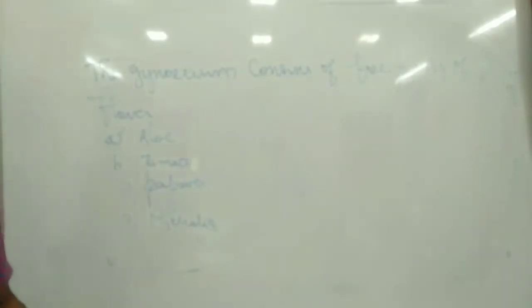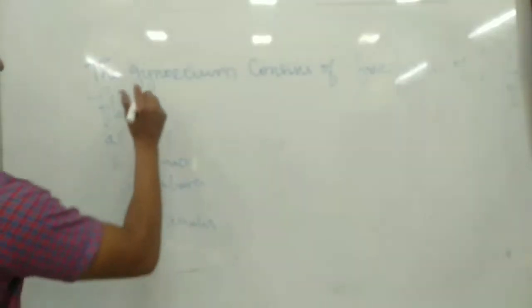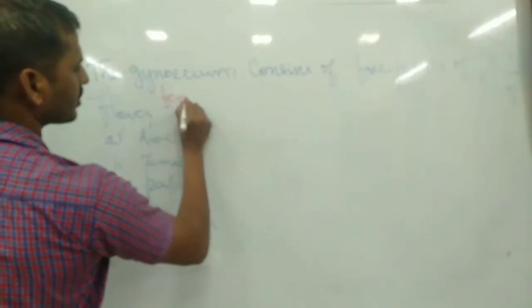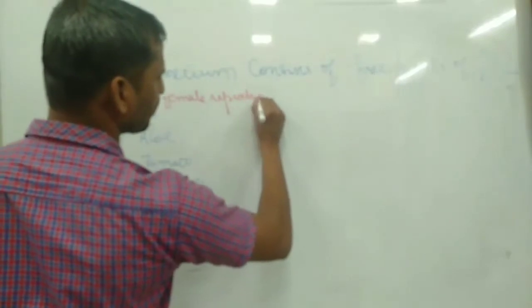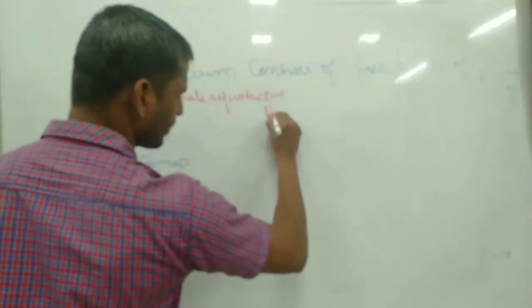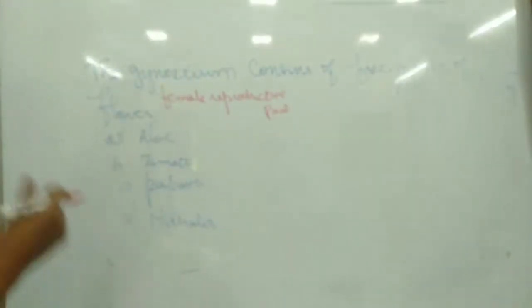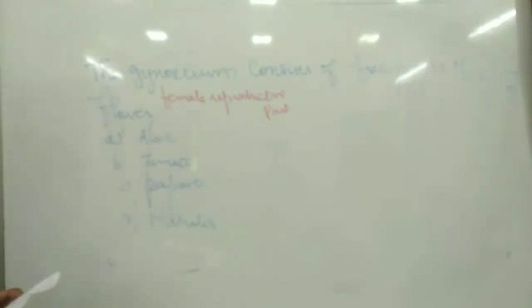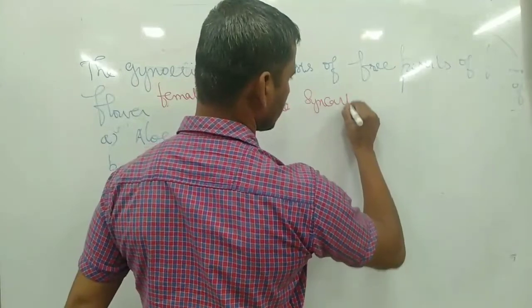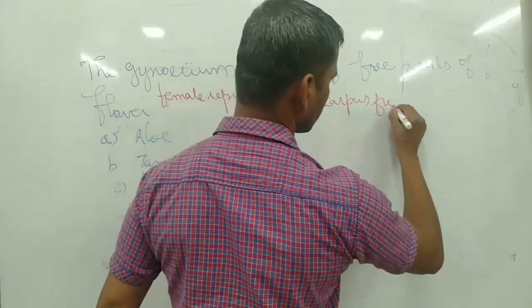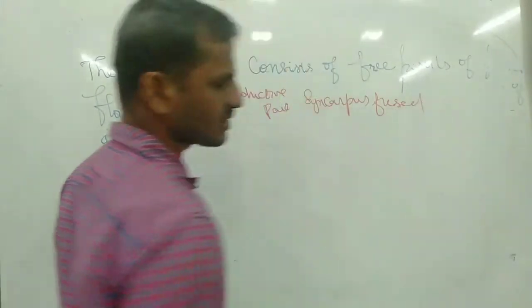The gynoecium is the female reproductive part. Here it is mostly syncarpous, fused with one another.